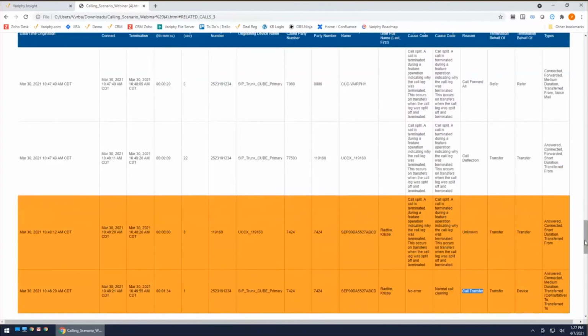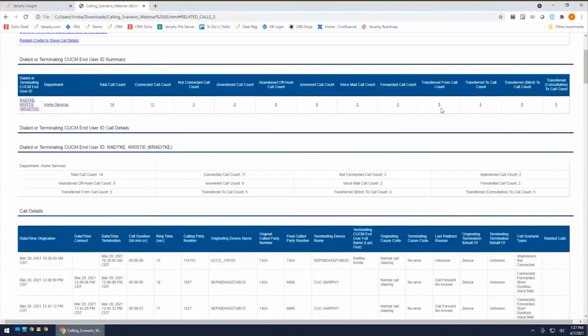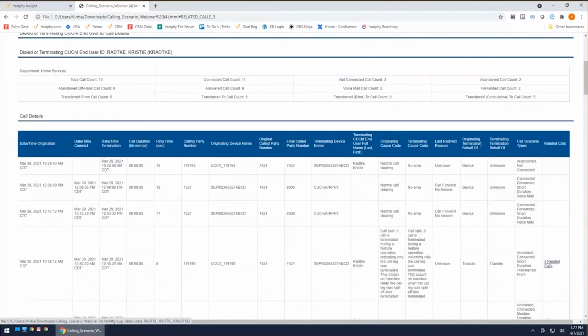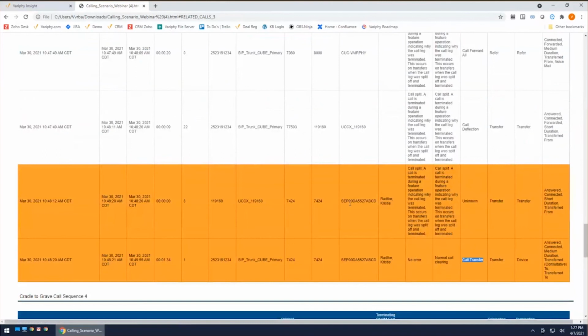Also, when we talk about transfers, there's always a lot of question about what's a transferred from and what's a transfer to. I know I have a limited amount of time here, so I'm going to try to squeeze this part in because it's always a bit of a source of headache. A lot of times, especially with consultative transfers, route points and contact centers, anytime a call gets transferred from the contact center, it creates multiple legs, as we see right here. So what we have here is a call transfer to 7424, and again, a call transfer to 7424, but this is also a transfer from 724.